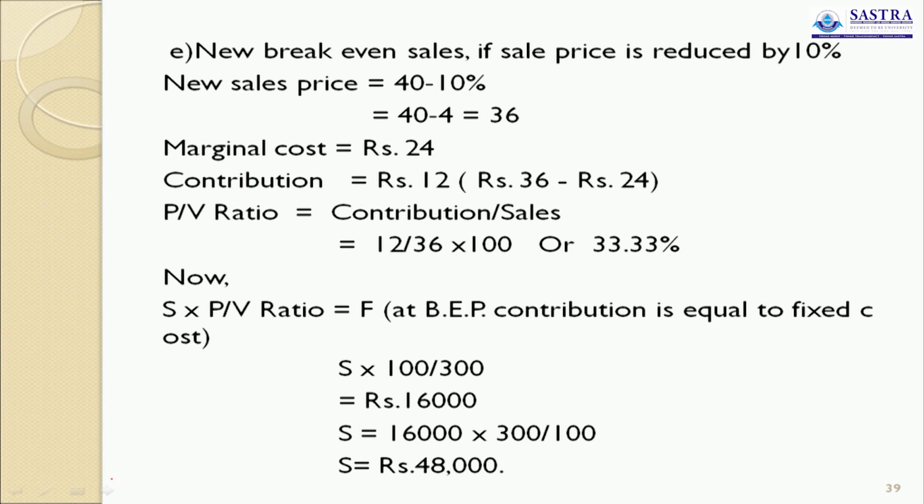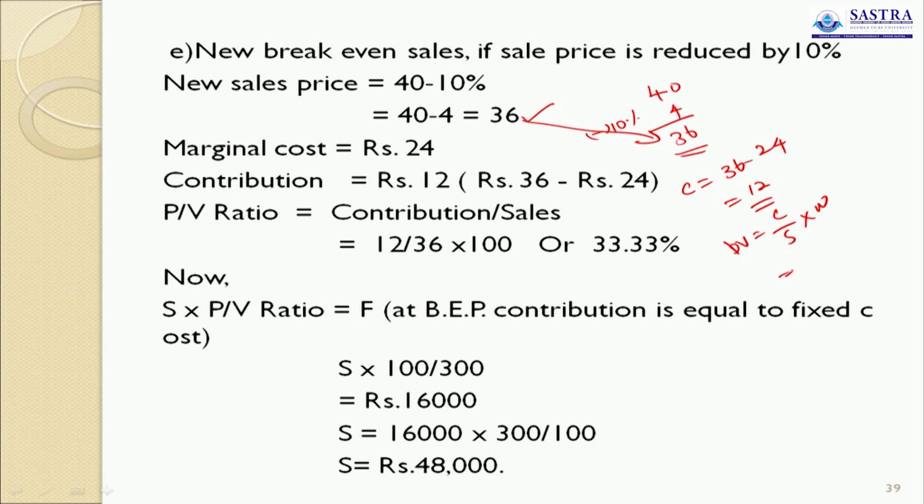Now you have to be very careful. First calculate the revised or new selling price. So 40 less 10%, which is 4. So revised selling price is 36. Now we calculate revised contribution: 36 minus 24, 12. Now revised PV ratio, contribution by sales into 100: 12 by 36 into 100, 33 1/3%, or 1/3.